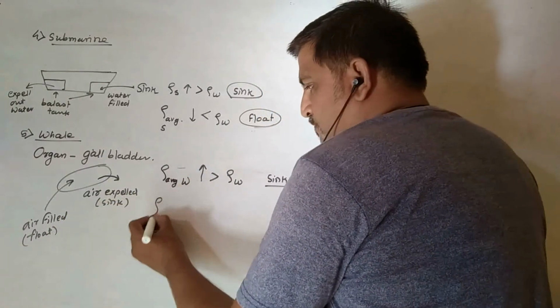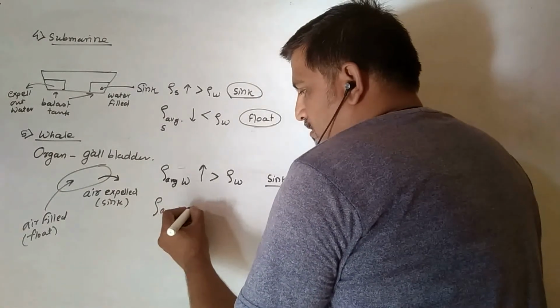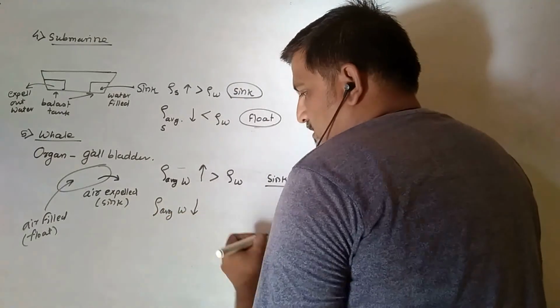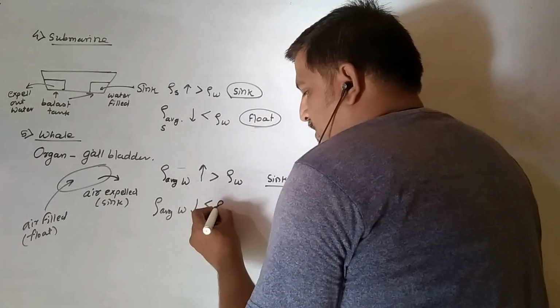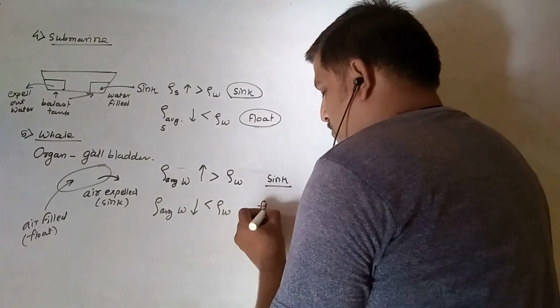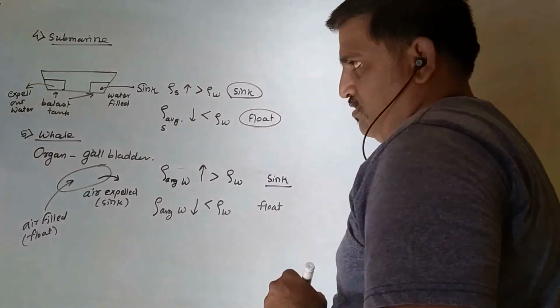Because of that, the average density of the whale decreases, and it decreases well below the density of water, so it has a tendency to float.